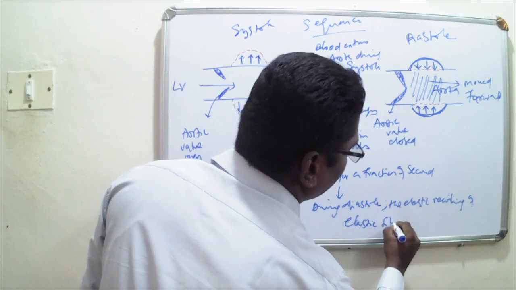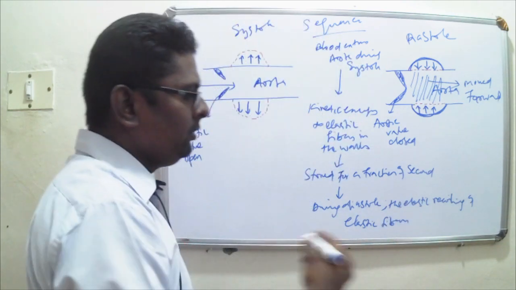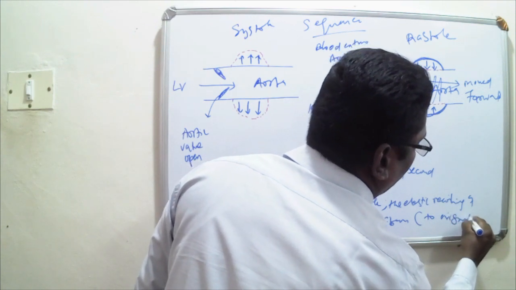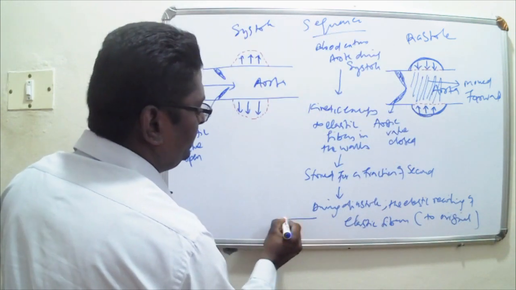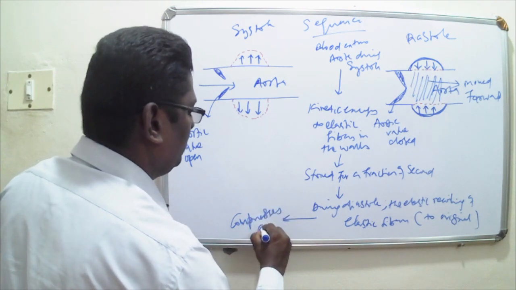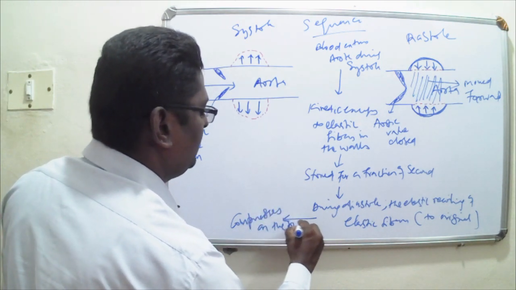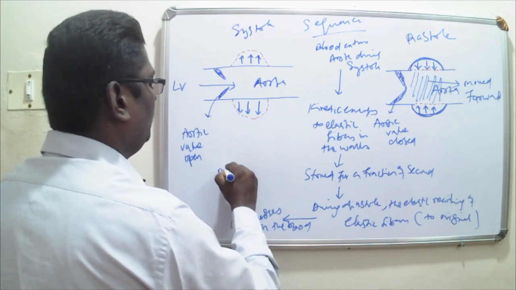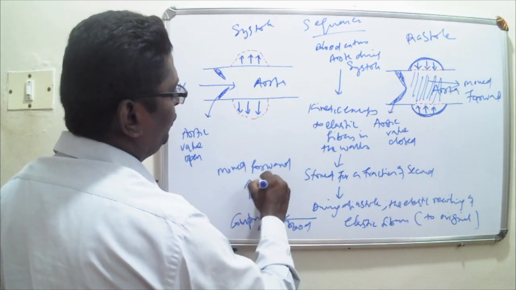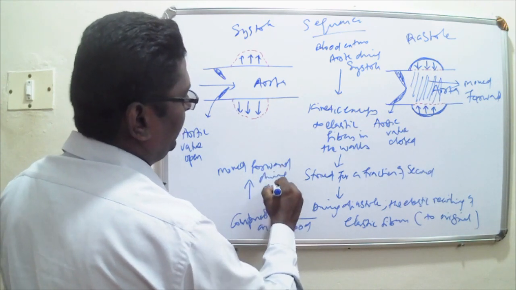Elastic fibers recoil back to the original position. This compresses the column of blood and the blood is moved forward during diastole.